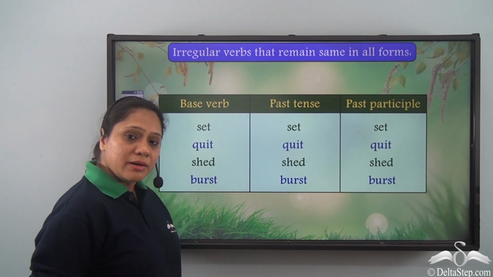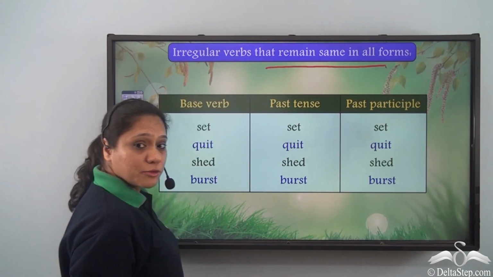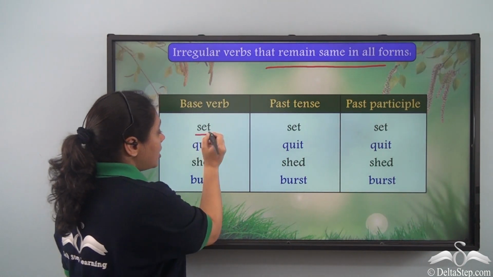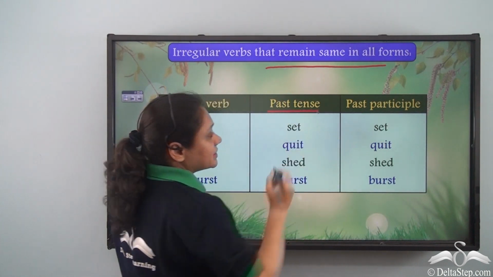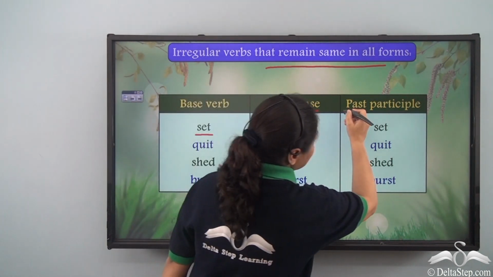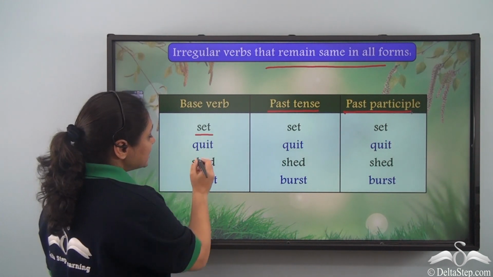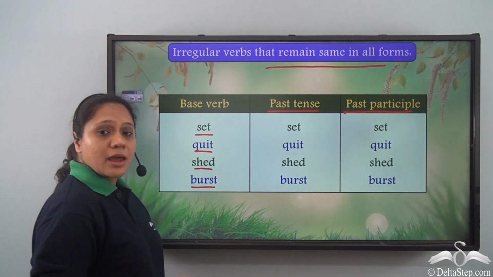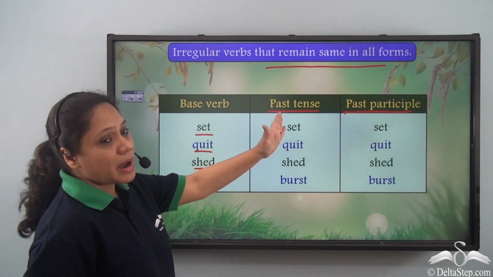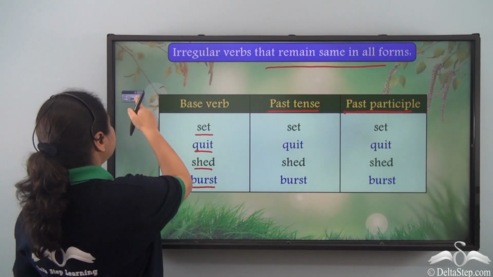Let us look at irregular verbs that remain the same in all forms. So, our base verb set remains set in the past tense form as well as the past participle form. Similarly, base verbs like quit, shed, burst remain the same in their past tense form as well as past participle form.